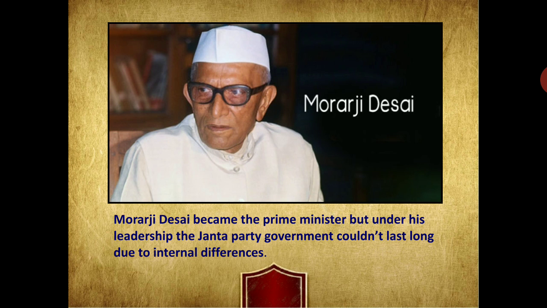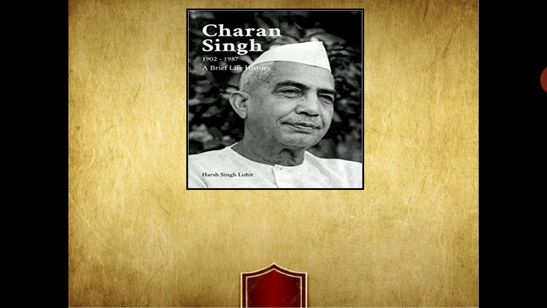But under his leadership, the Janata Party couldn't last long, due to internal differences in the party, which prevented it from running smoothly. After that, Charan Singh succeeded him, but even his government was very short-lived.